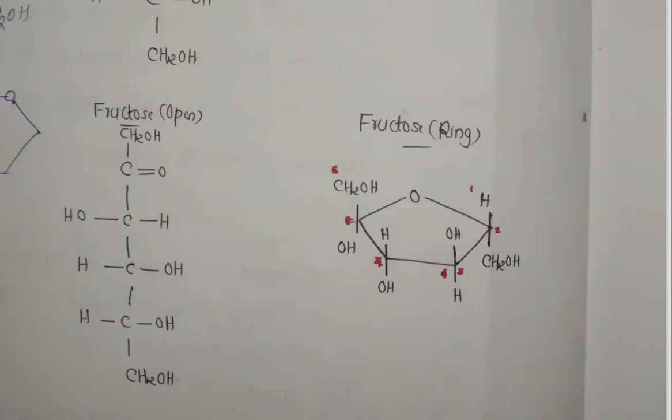The fructose ring is the furanose structure. So here also CH2OH and OH, H and OH, OH and H, and H and CH2OH. So like this, you have to write it down.